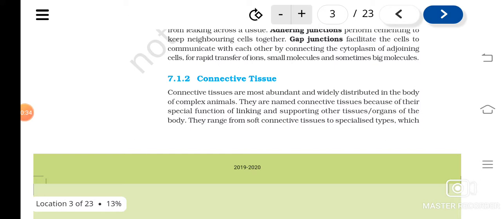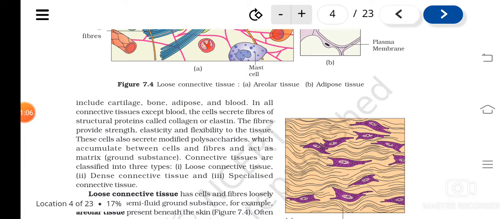Connective tissues are the most abundant and widely distributed tissues in the animals. And they got the name connective because of the special function, that is they connect, or link and support other tissues. Understood? So they are called connective tissues because they help in the linking, or they support other tissues. So only they are known as what? Connective tissues.